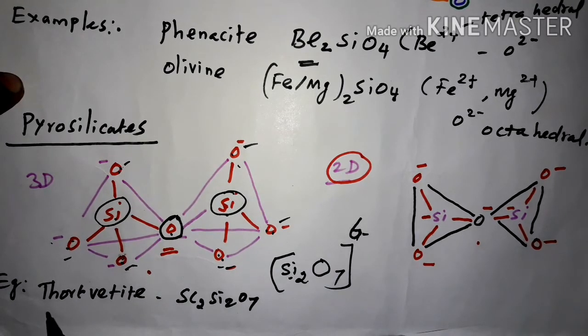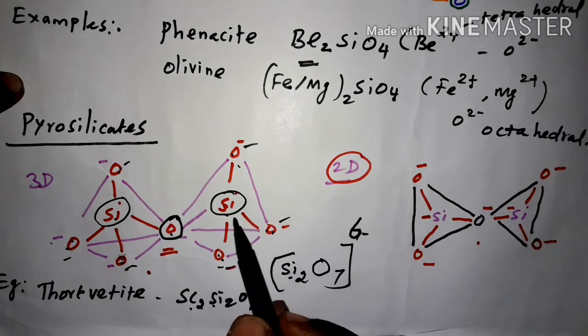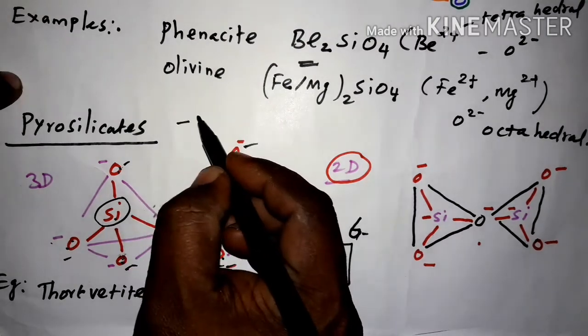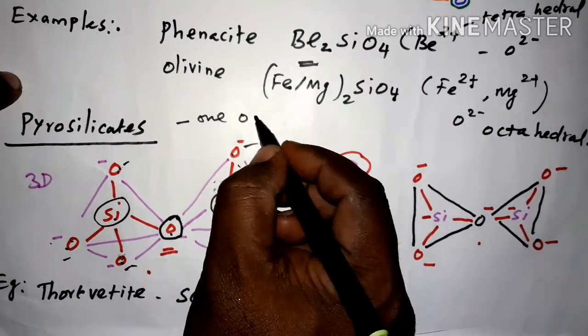Now the example is thortveitite, that is scandium Sc2Si2O7. So this is the example for these pyrosilicates. Now you see how many oxygen atoms are linked in these pyrosilicates? Only one oxygen atom.